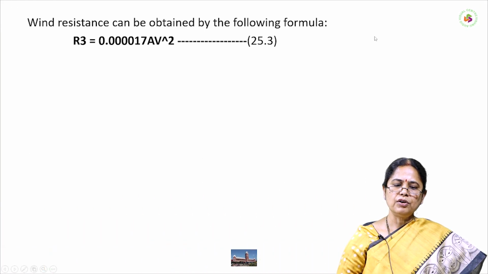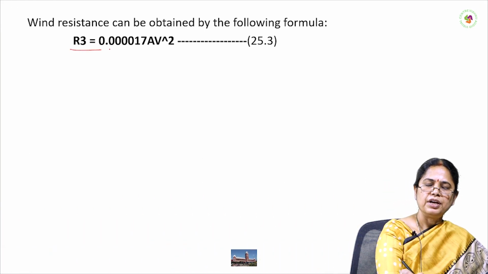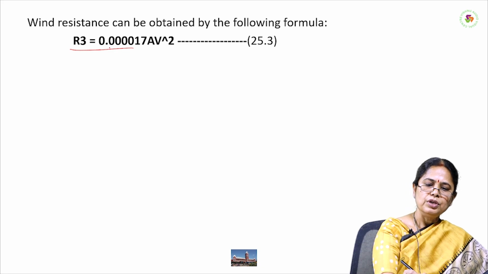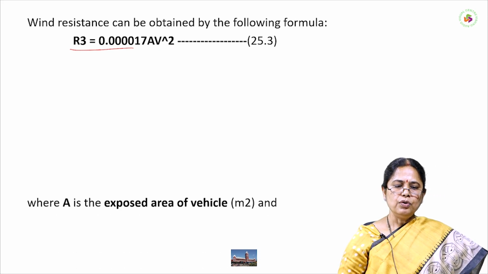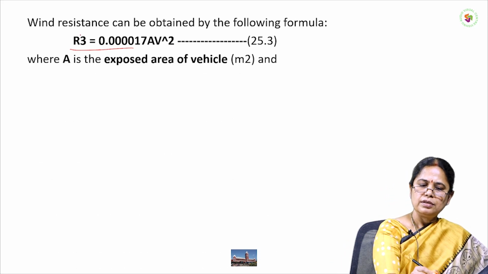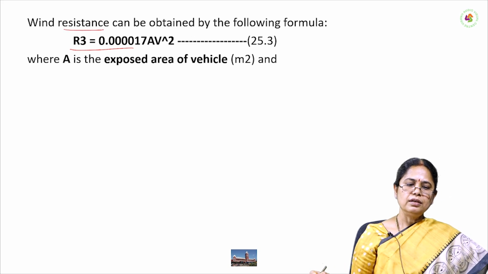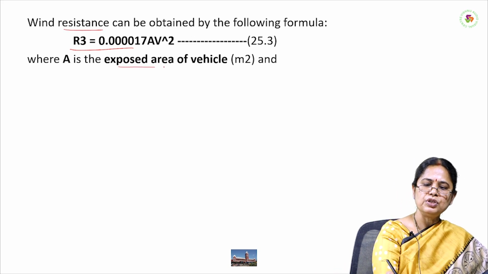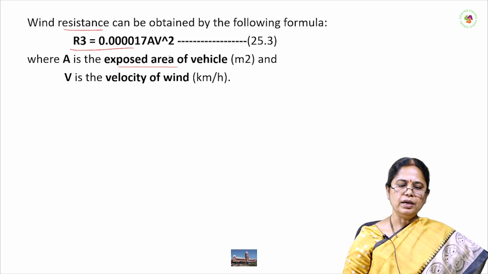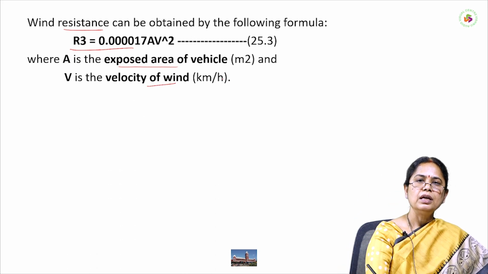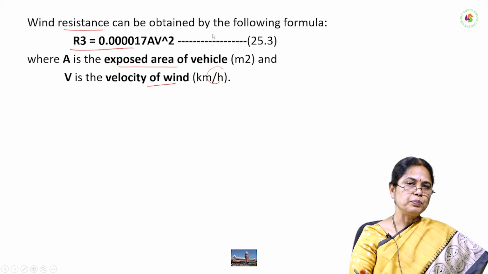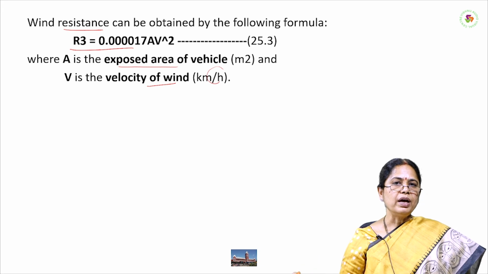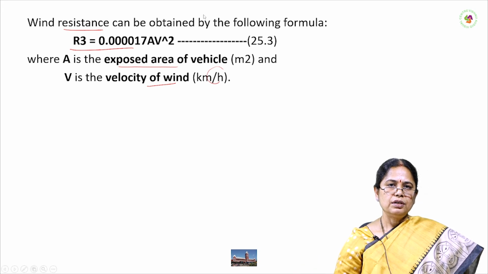So there are formulas also developed for the train resistance. R3 is equal to 0.000017 AV square. Here R3 is the train resistance due to the wind, A is the exposed area of the vehicle in meter square, and V is the velocity of the wind in kilometer per hour. Here R3 is directly dependent on the exposed area and the square of the velocity.